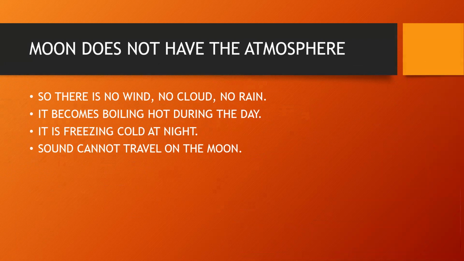There is no atmosphere surrounding the moon. So there is no wind, no clouds and no rain. On Earth, the atmosphere absorbs a part of the sunlight, so it does not become very hot during the day. But on the moon, as there is no atmosphere, it becomes boiling hot during the day. Also, on Earth, the atmosphere retains heat at night, so it does not become very cold. However, since there is no atmosphere on the moon to retain heat, it is freezing cold at night.